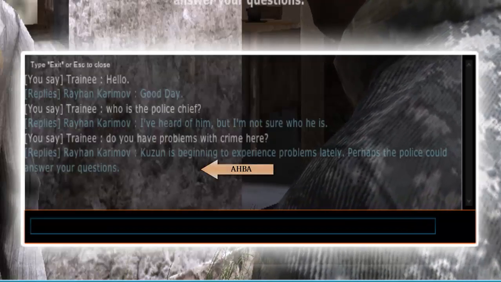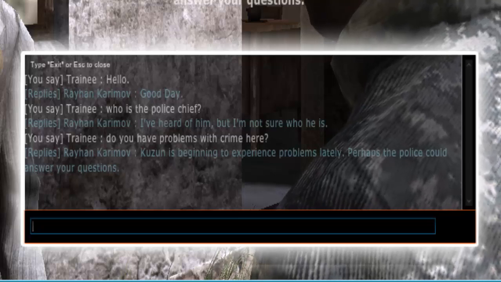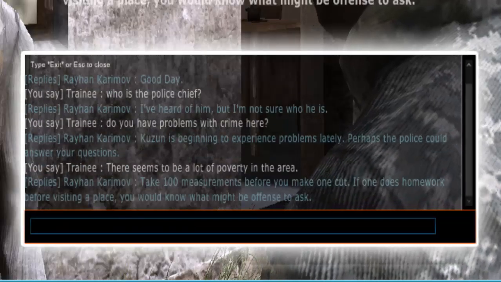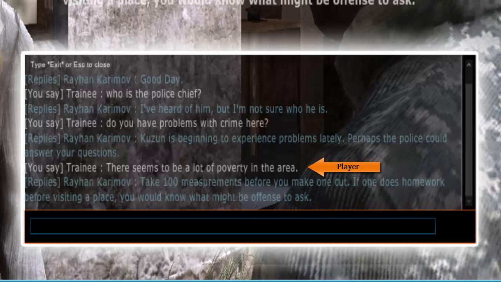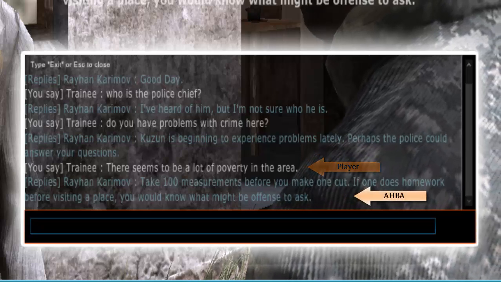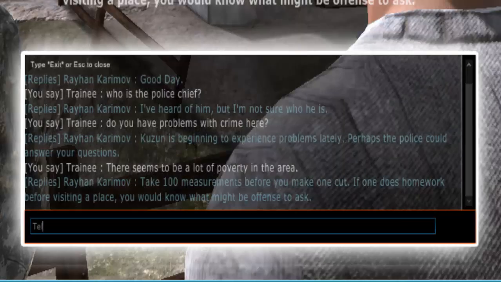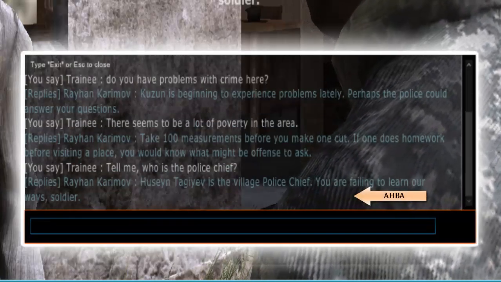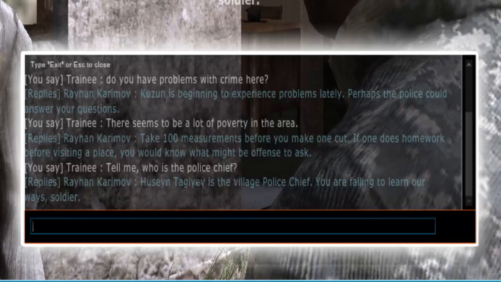As you can see, he is much less revealing about the crime in town than he was during the conversation. Rayan would find this statement insulting and inappropriate from a stranger. As you can see, he responds with a local proverb indicating that we were rude, but again we don't pay attention and continue. At this point, Rayan has decided that he does not trust us and decides to lie in order to throw us off course.